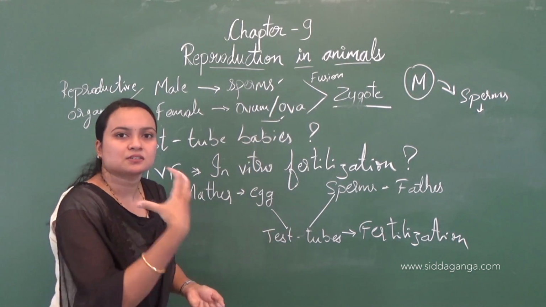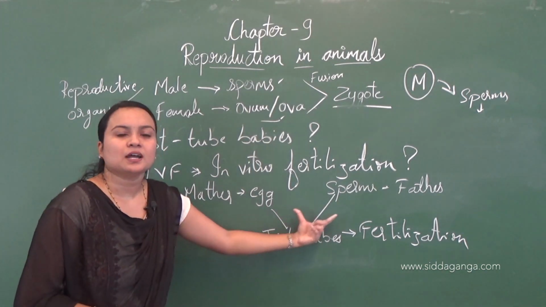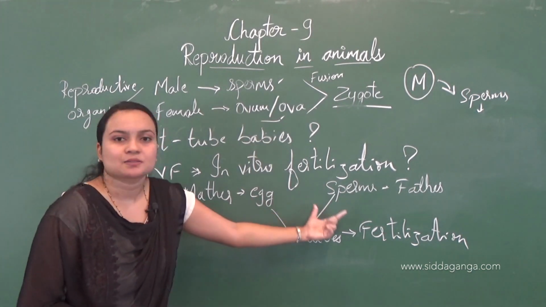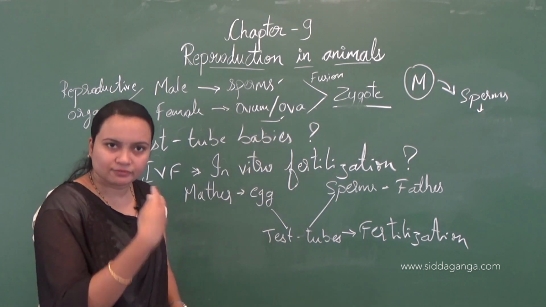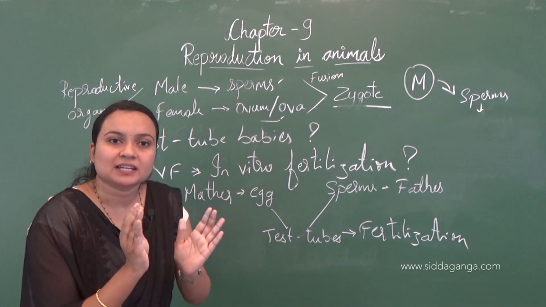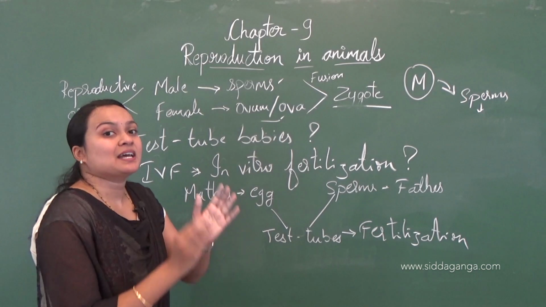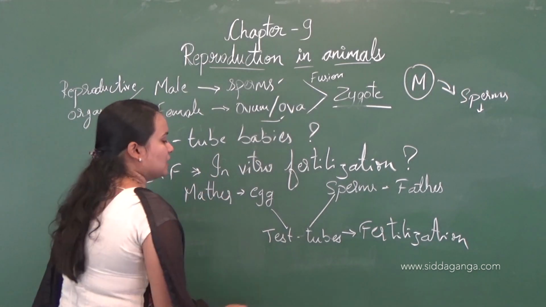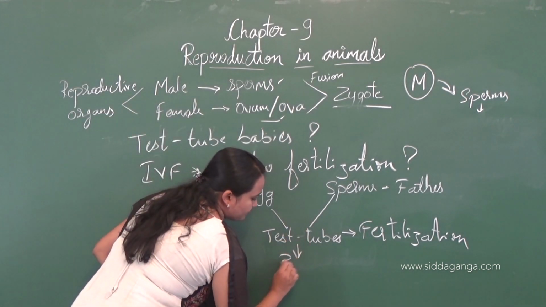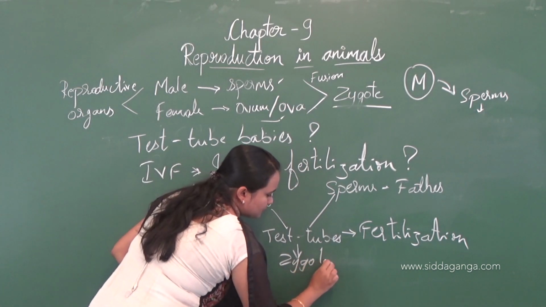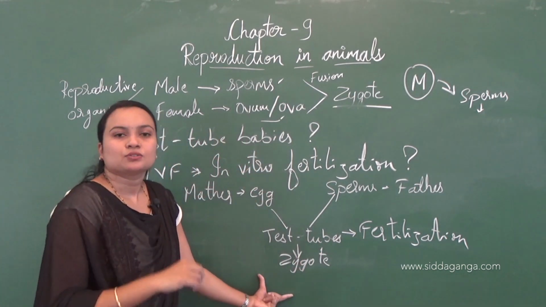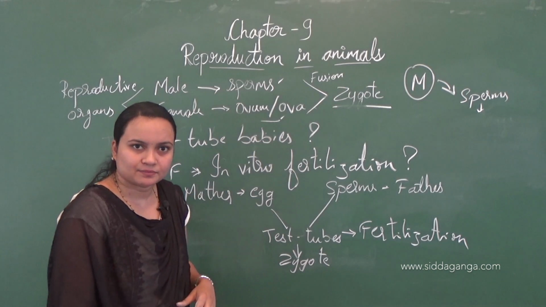So they keep the egg and sperms in a test tube so that fertilization can happen. After a few hours, when fertilization has taken place, the zygote is allowed to develop for a week.